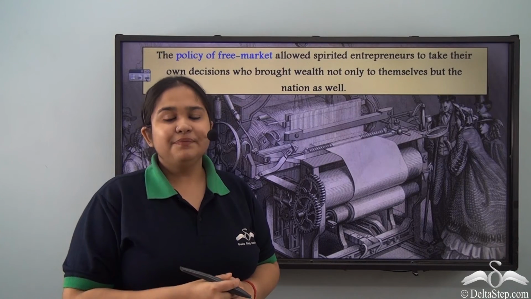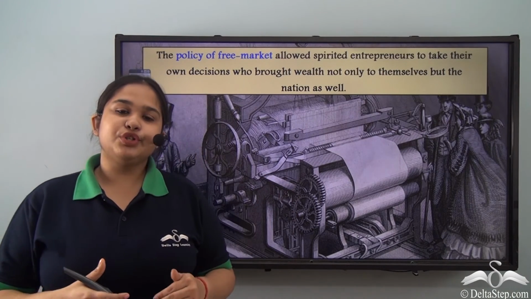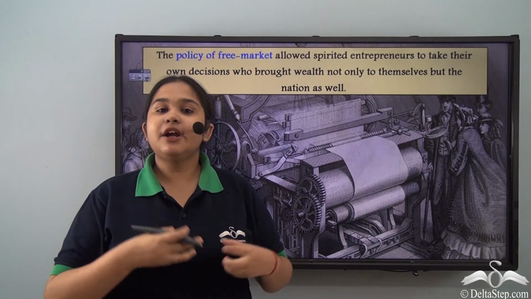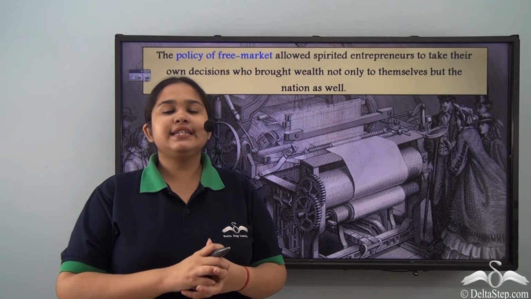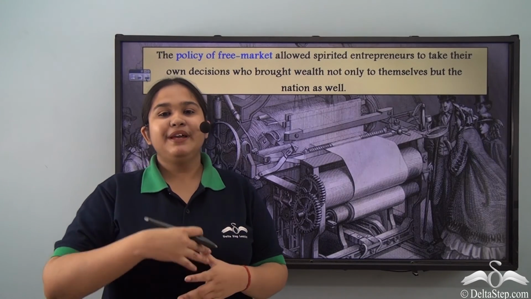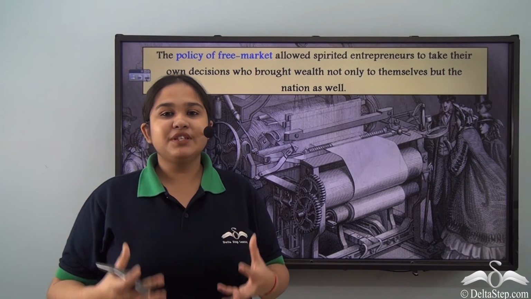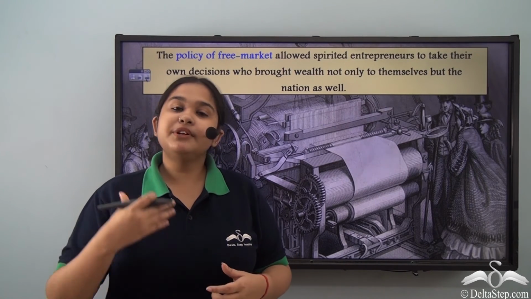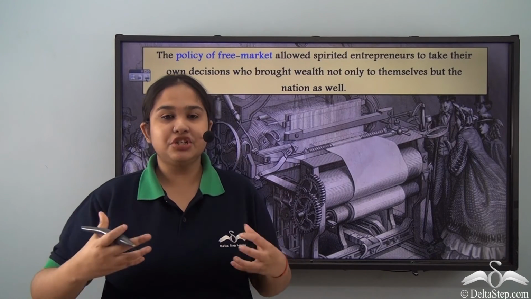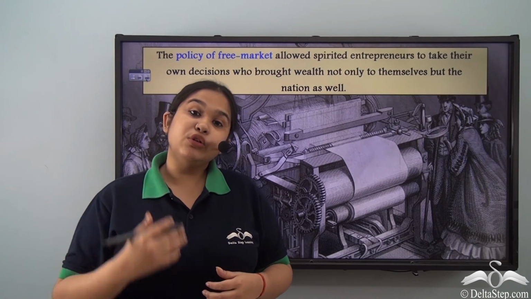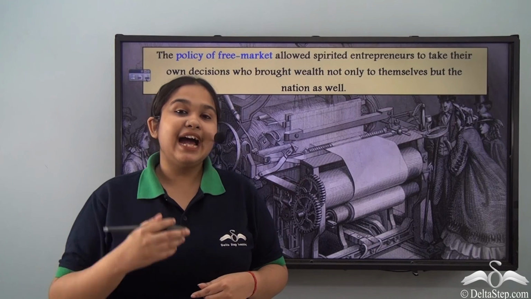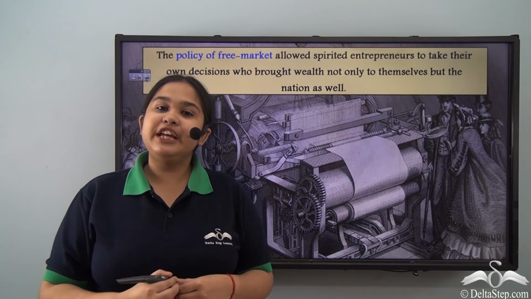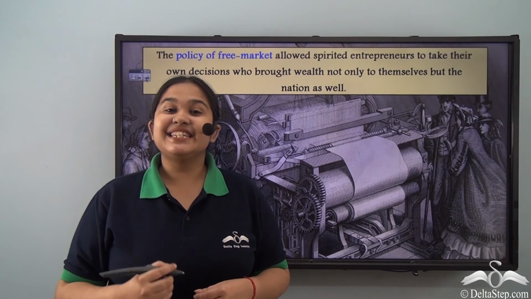Here comes a question: all these innovations, all these changes, all these ideas that are popping up, how is it possible that all of them get approved, or how is it possible that all were successful at this point of time? The primary reason was the situation the society was in, and also the policies that had become popular at that point of time. Do you remember about free trade and mercantilism? That is correct.